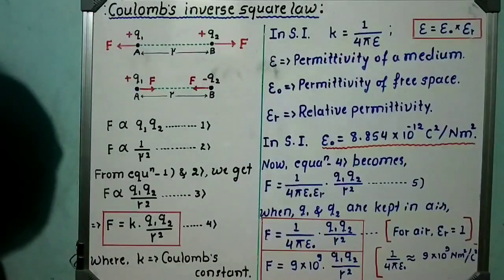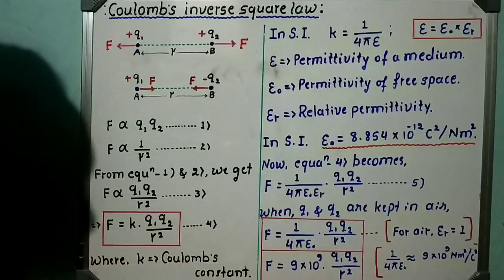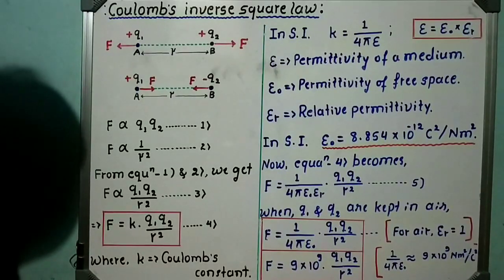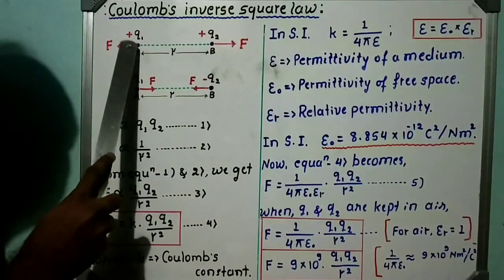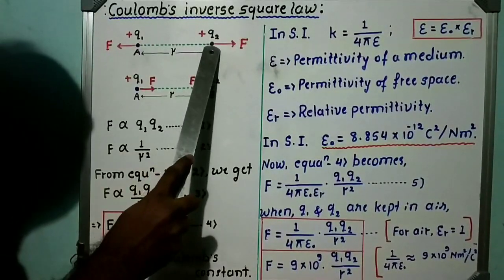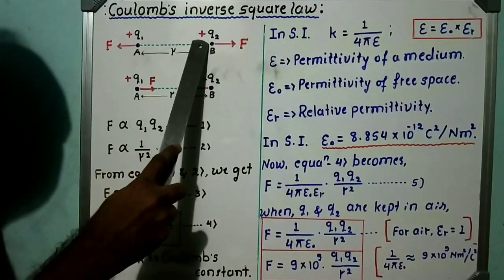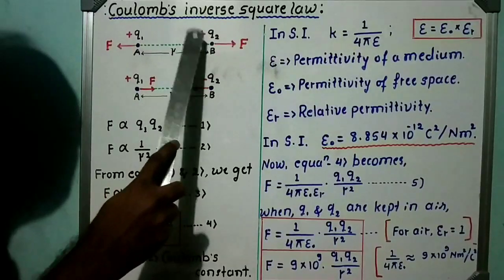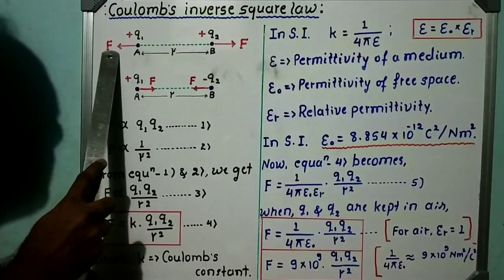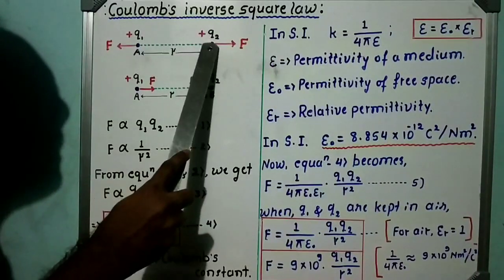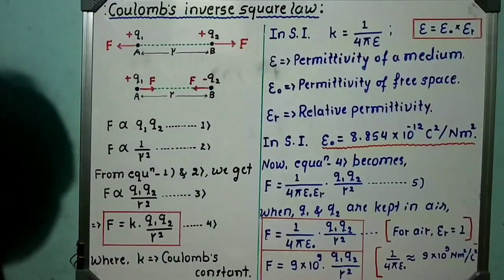So today I am going to teach about Coulomb's inverse square law. My dear students, here you are observing two charges, plus Q1 and plus Q2. As you know, these are like charges. This is also plus, this is also plus. That's why they are going to repel each other. That is, between these two like charges, a repulsive force is going to happen.